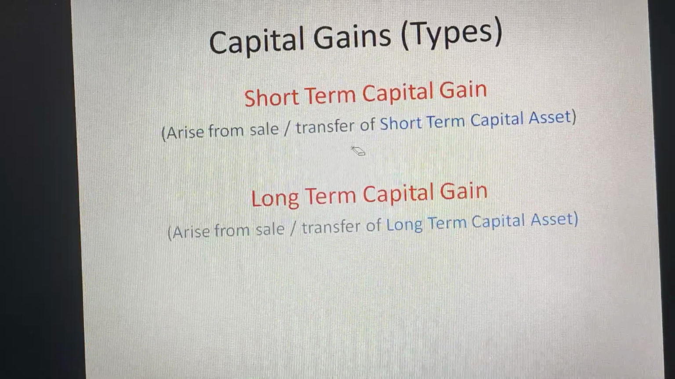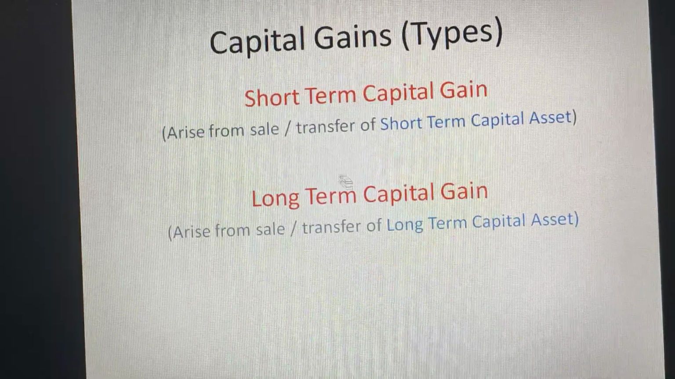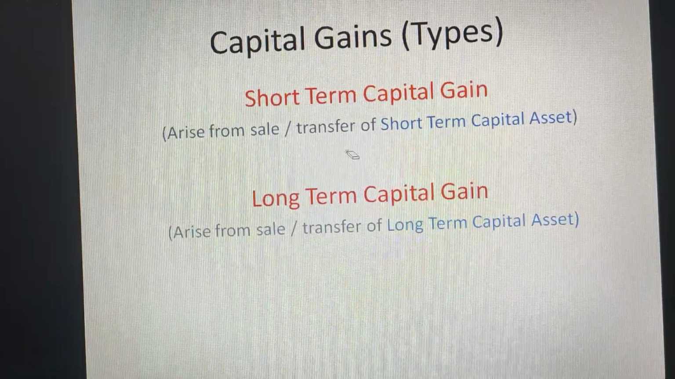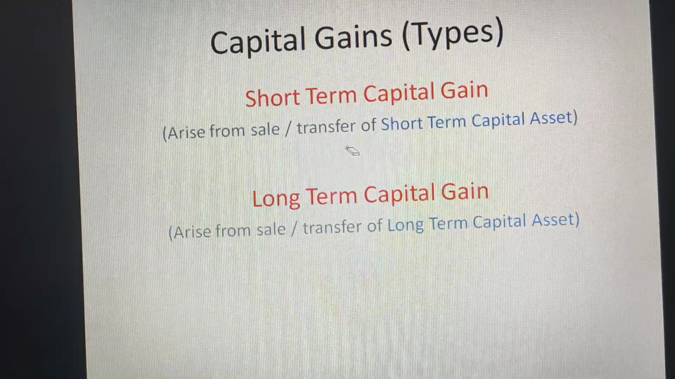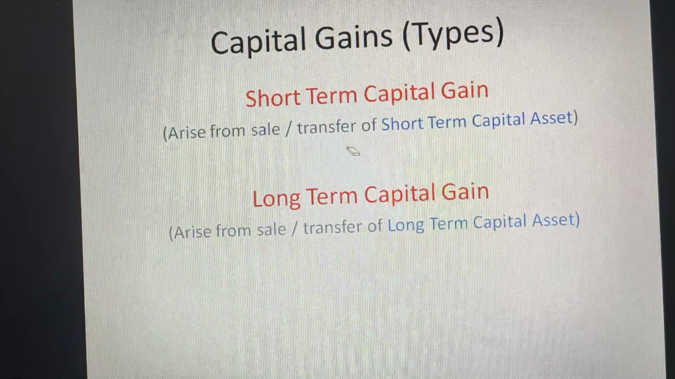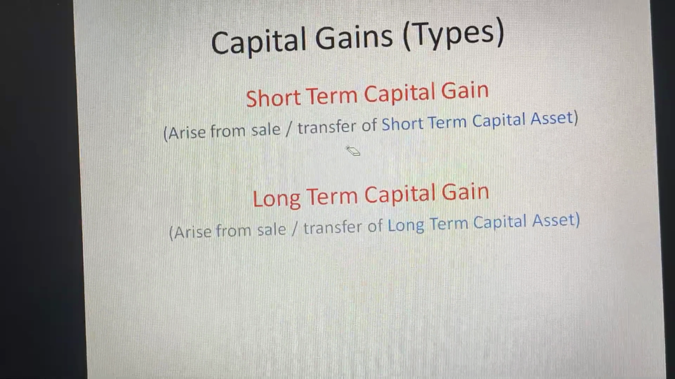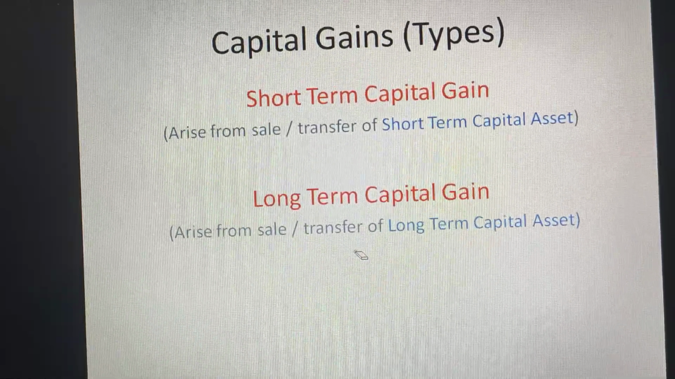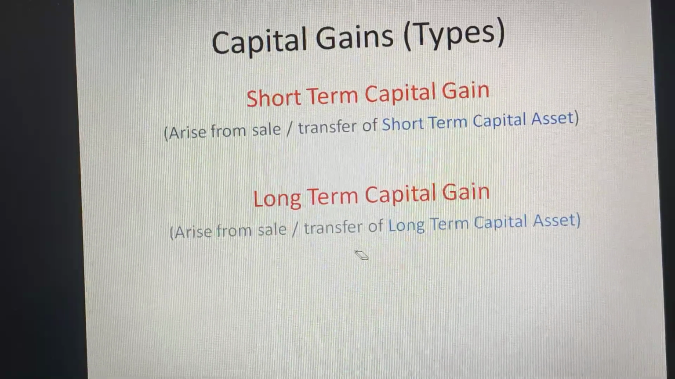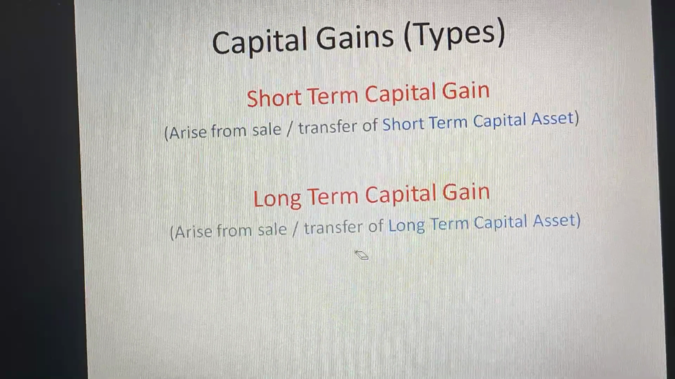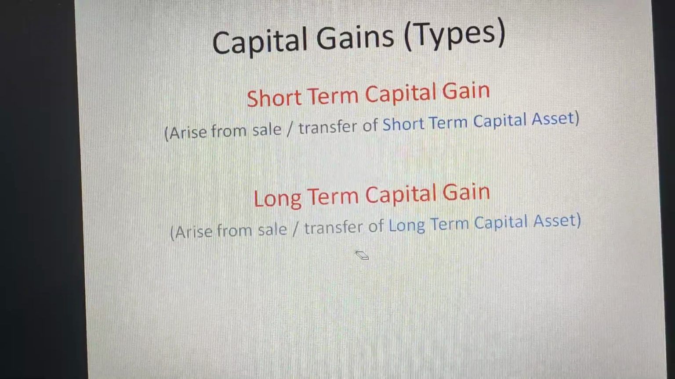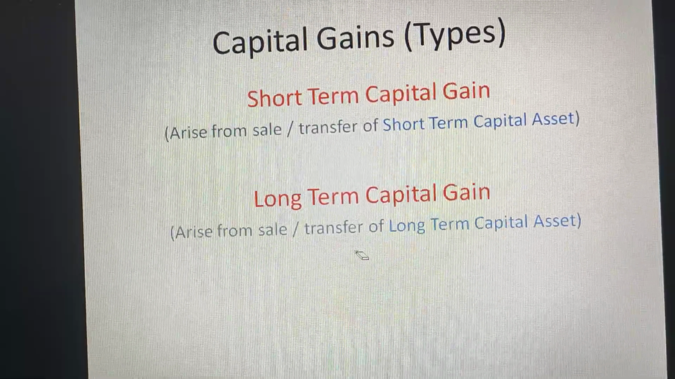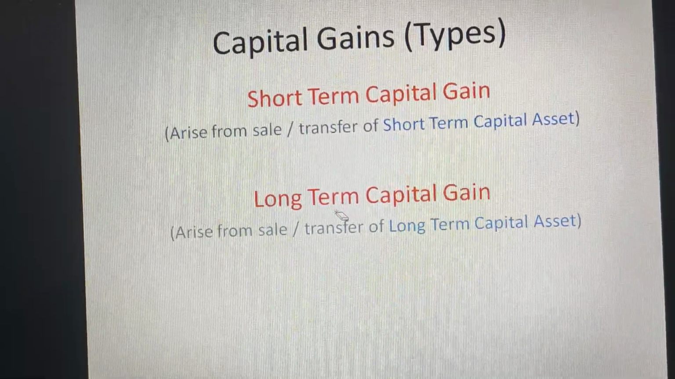There are two different types of capital gains. One is short-term capital gain, the other is long-term capital gain. If we are selling or transferring any short-term capital asset, then it will be called short-term capital gain. If we are selling or transferring any long-term capital asset and we get any income from such, that is considered as long-term capital gain. So, short-term and long-term capital gain.